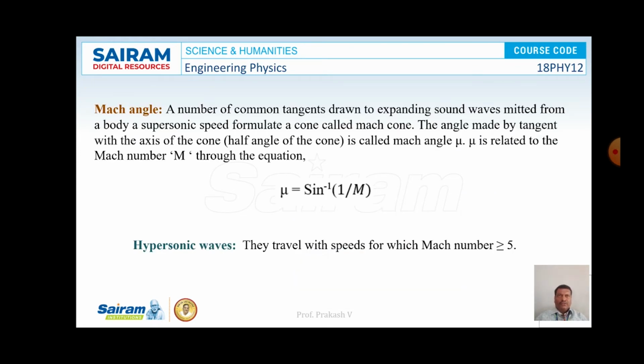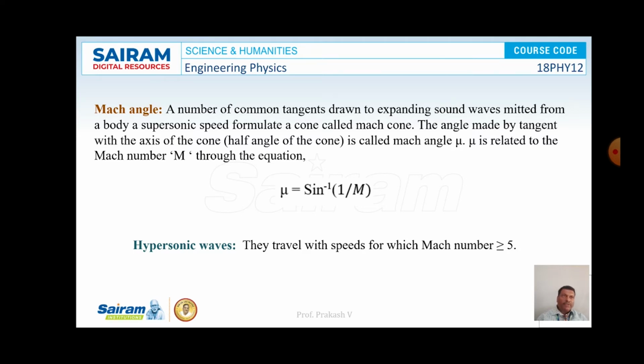And another concept is Mach angle. The common tangents drawn to expanding sound waves emitted from a body of supersonic speed formulate a cone called Mach cone.